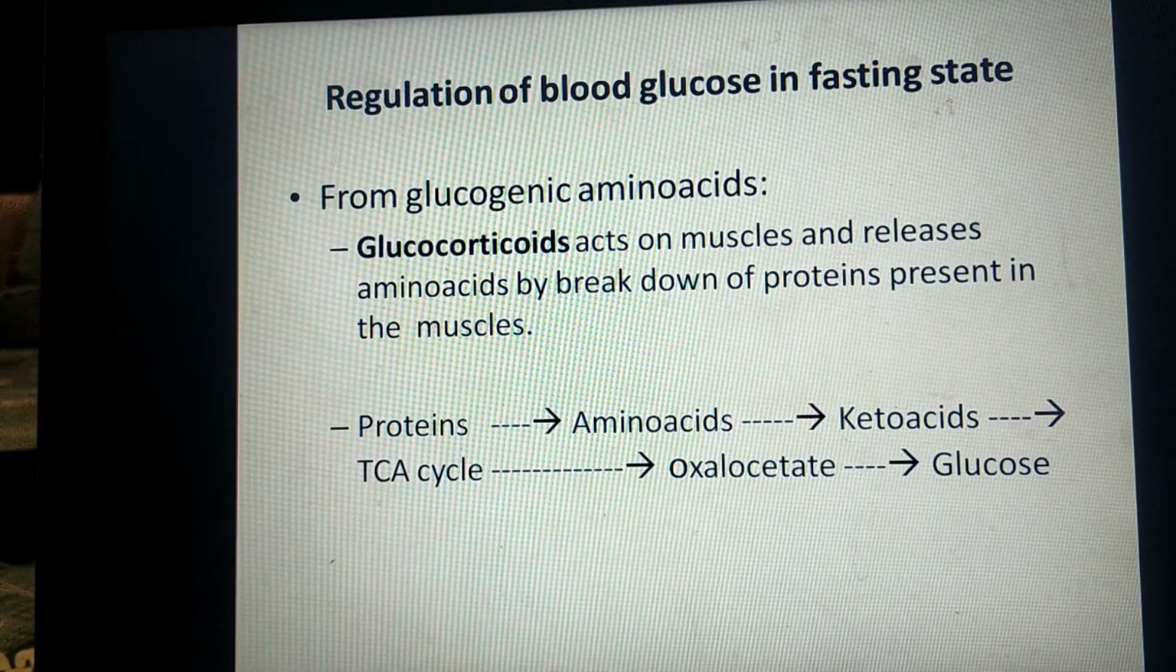Glucocorticoids or cortisol also provide a very important substrate for gluconeogenesis, that is glucogenic amino acid. This cortisol or glucocorticoid acts on muscle proteins, leading to their breakdown to form amino acids. These amino acids undergo transamination or deamination to form keto acids. These keto acids enter into the TCA cycle at various levels, which ultimately get converted into oxaloacetate, and then this oxaloacetate is used for gluconeogenesis.